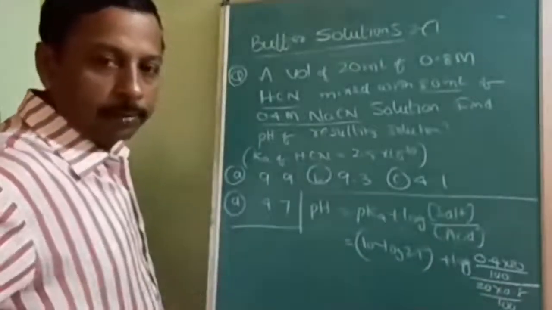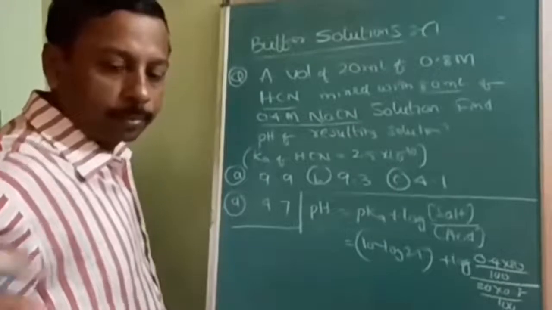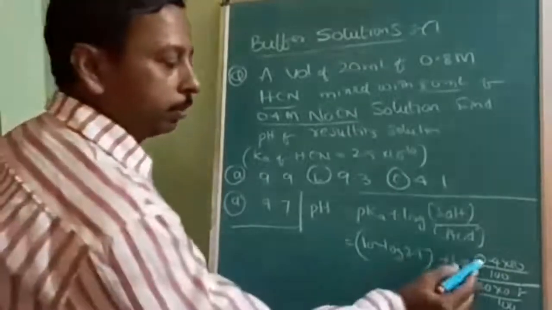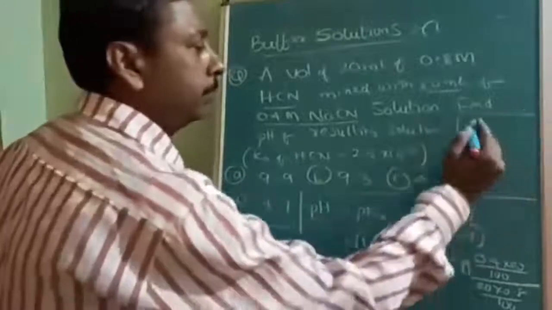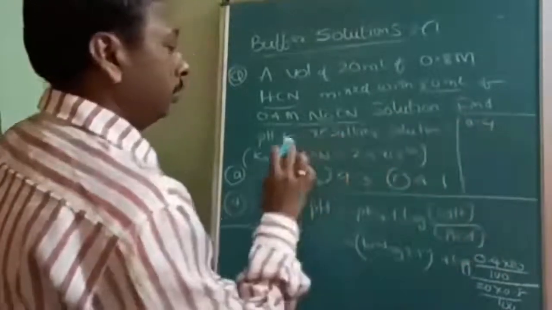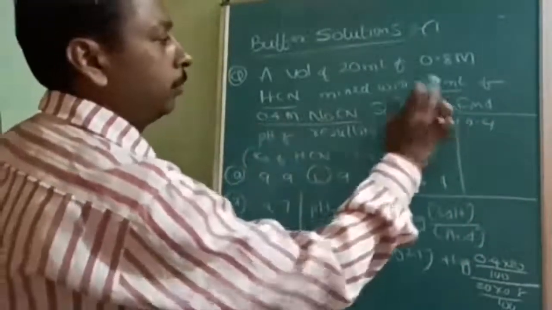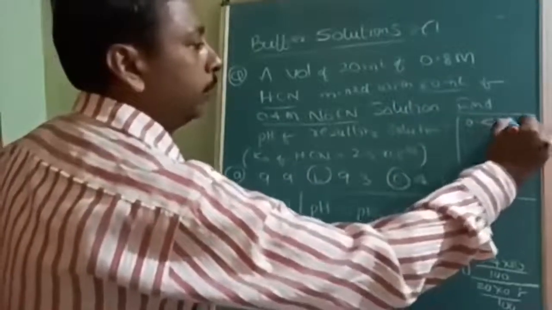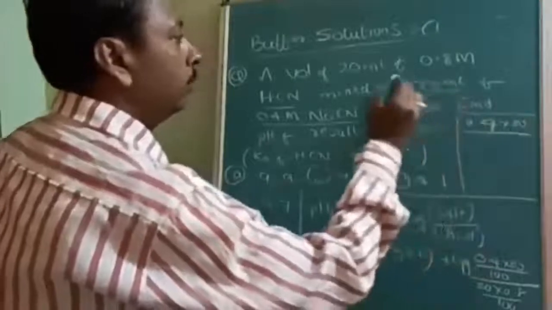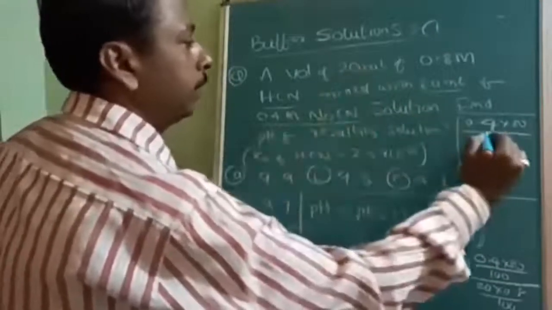Is it visible to all of you? So I am reading out, or I will write somewhere else. It is 0.4, this is molarity into volume. You will get millimoles. 0.4 into 80 divided by total volume 80 plus 20.